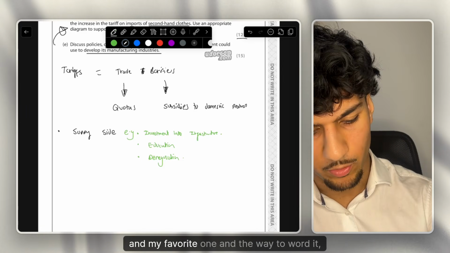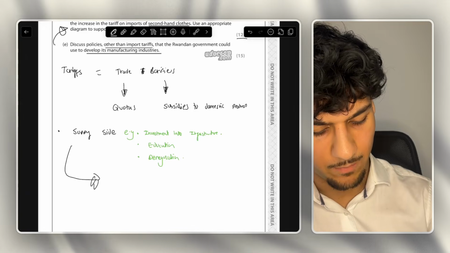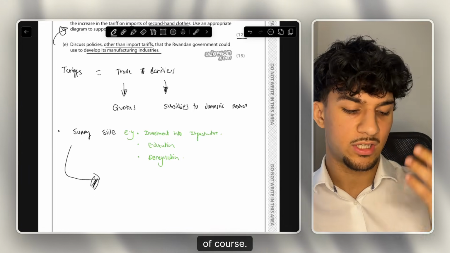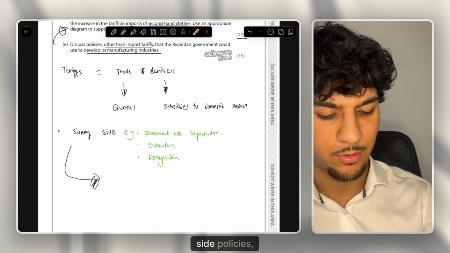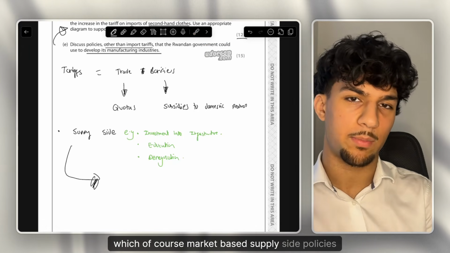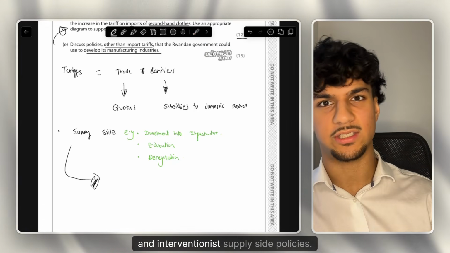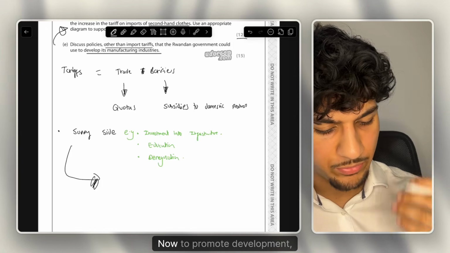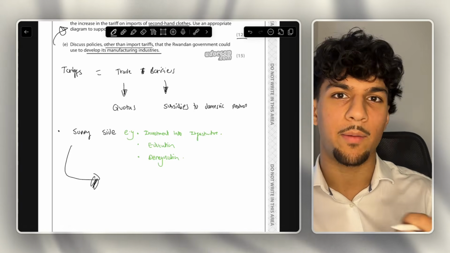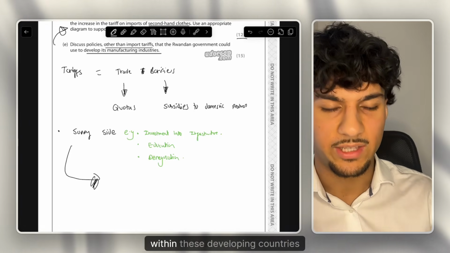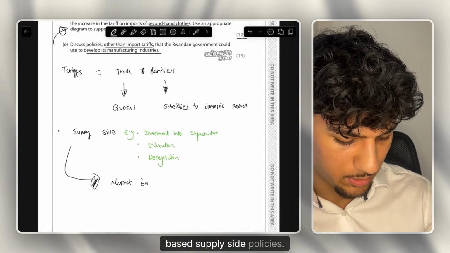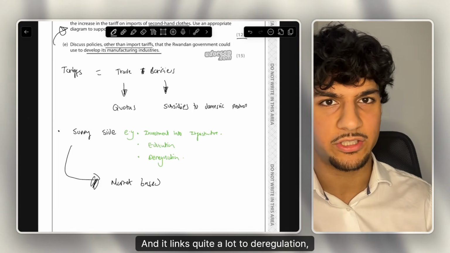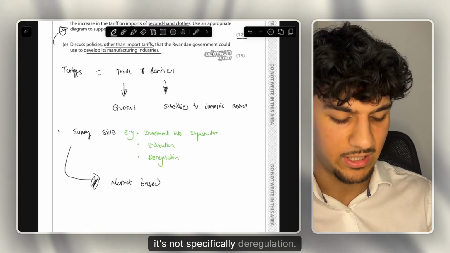But the way, and my favourite one, and the way to word it, I would say, I won't just say supply side policy, of course. Especially if you go to the UD Econ website, we learn about the two different types of supply side policies, which are market-based supply side policies and interventionist supply side policies. Now, to promote development within these developing countries, a really effective way is market-based supply side policies, and it links quite a lot to deregulation, but it's not specifically deregulation.